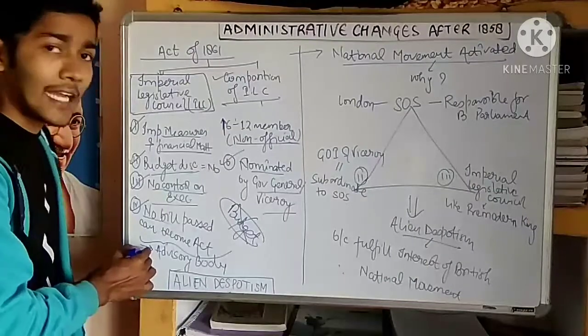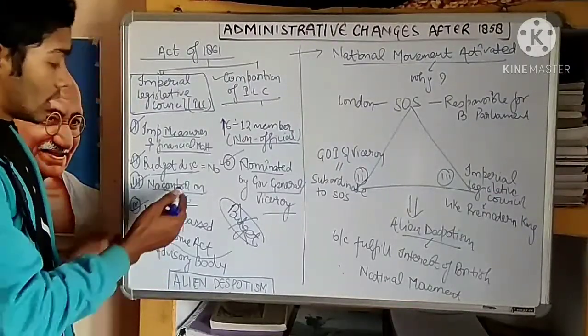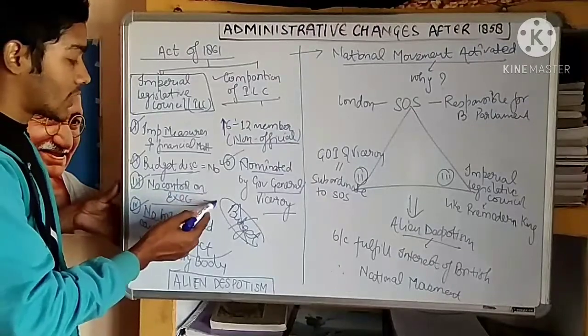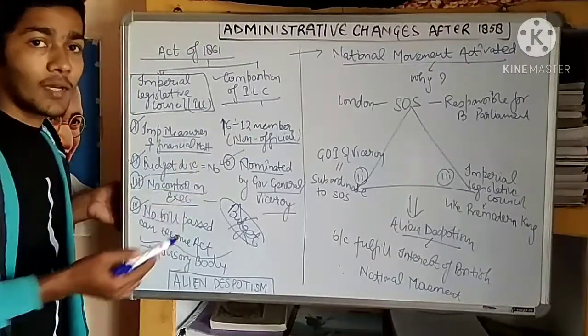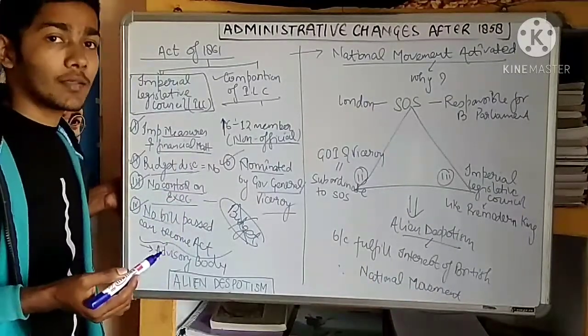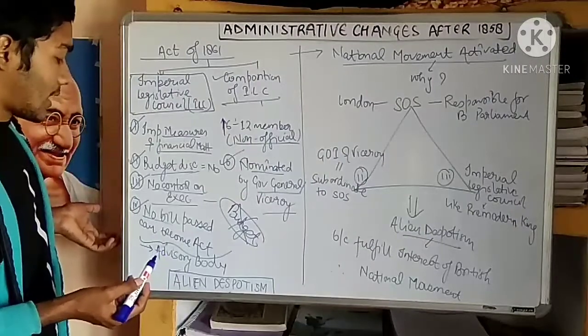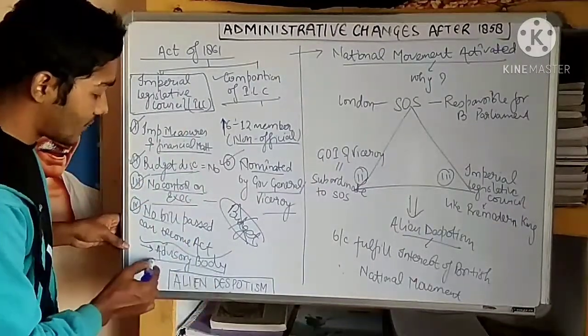This body seems to be merely an advisory body and not a functioning body, because it does not control the executive, it cannot discuss the budget, and the important measures cannot be discussed before approval. Fourth thing, they cannot pass a bill. So what is the meaning of that act? That council was an advisory body.